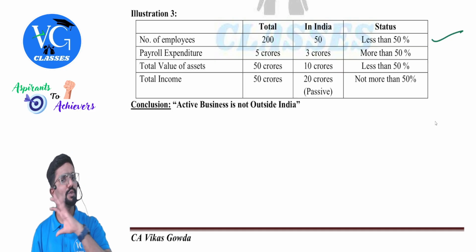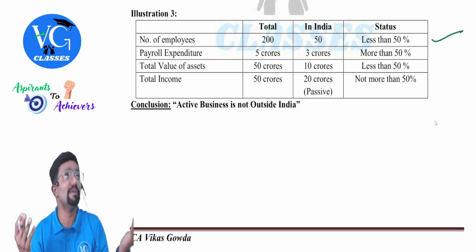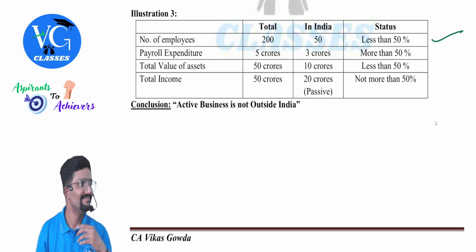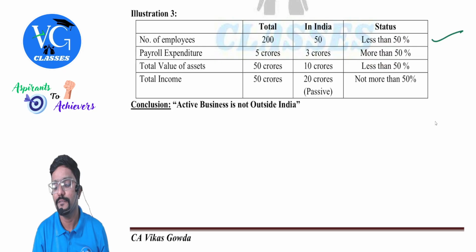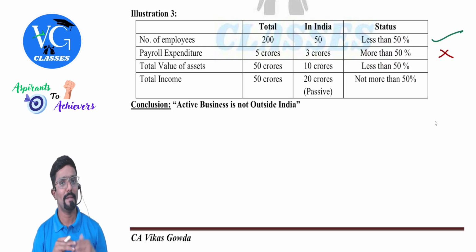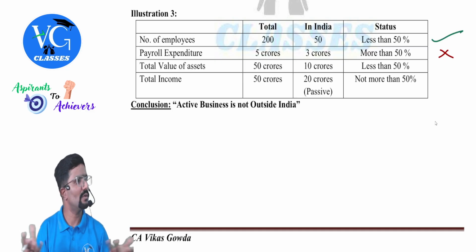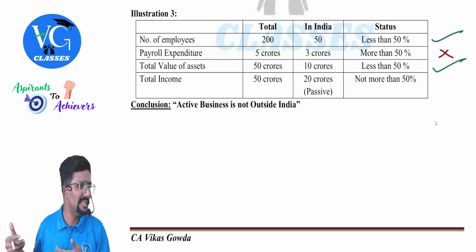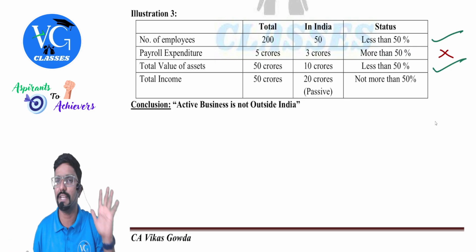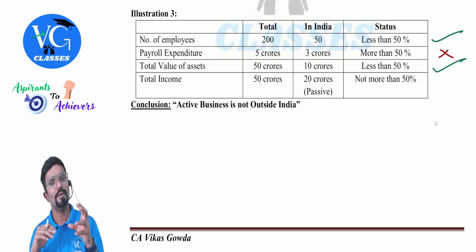For 200 employees, totally 5 crore. But for 50 employees in India, they are paying 3 crores. Maybe top-level people are sitting in India. In that case, more than 50%. Not satisfied. Value of the assets total is 50 crore. In India, how much? 10 crore. Less than 50%. Satisfied. No need to check the others, because if one condition is violated, straight away active business is not outside India, but I am just explaining, guys.